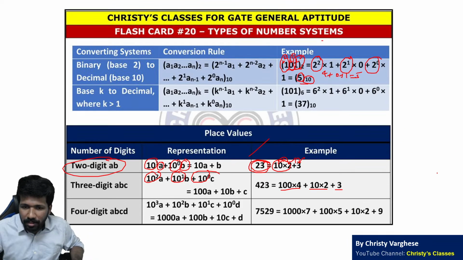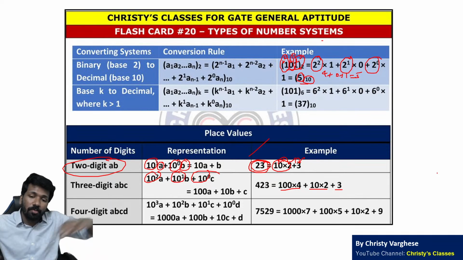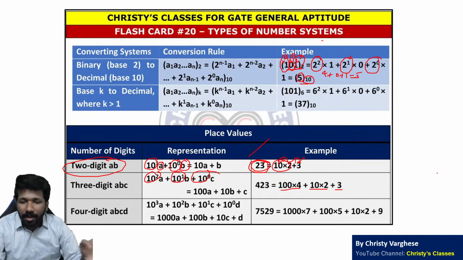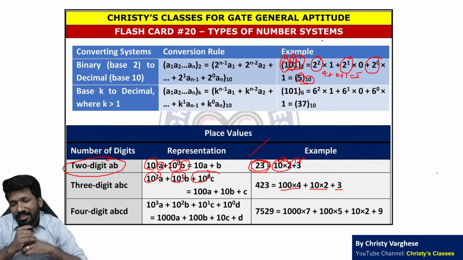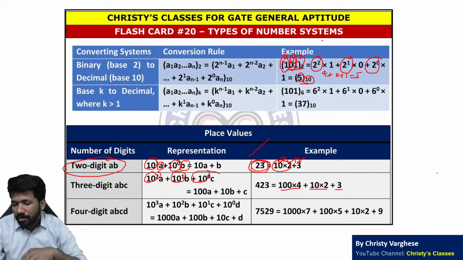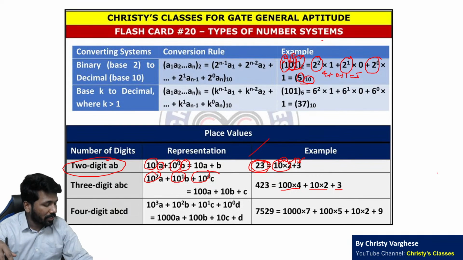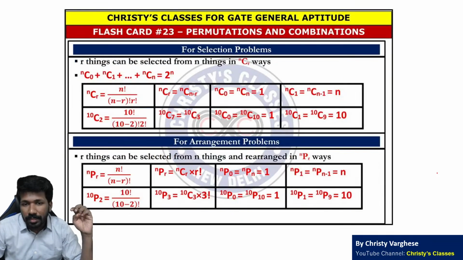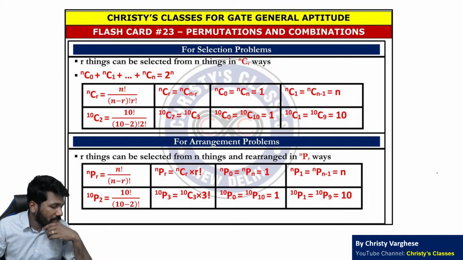Decimal to any number system, and any number system to decimal, we have discussed. Now any number system to any number system you can do by combining these two ideas. Like decimal number system में convert करके वो decimal से required number system में convert कर सकता है. All of you understood? This is how to convert number systems. Now we will go to other topics. Number system का topic finish हो गया.